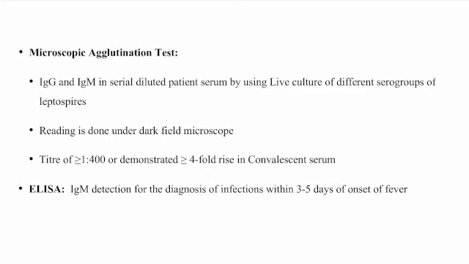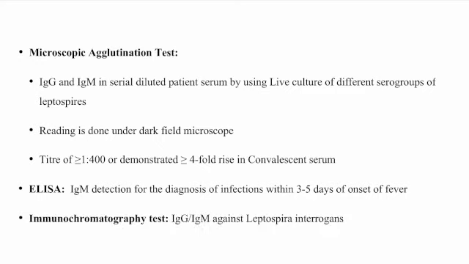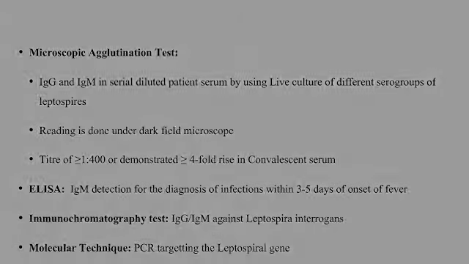ELISA can be done to detect IgM, and it should be done within 3 to 5 days of onset of fever. Immunochromatographic assays for IgG and IgM against Leptospira interrogans can be done. Molecular techniques include PCR targeting leptospiral genes.